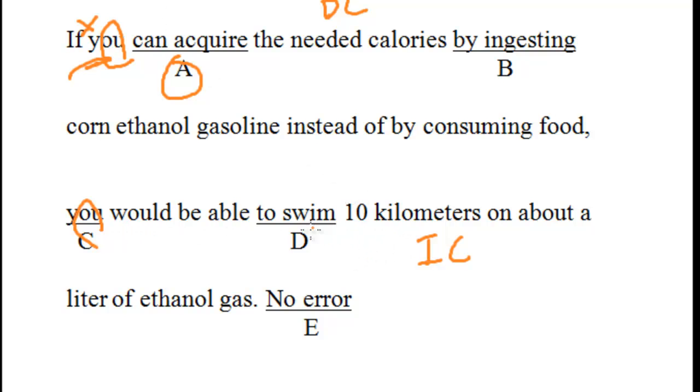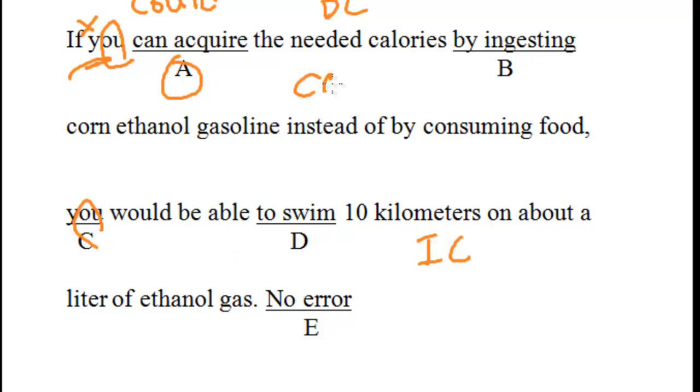It says you would be able to swim 10 kilometers. Right? And if you remember the lessons on conditionals, you know this has to match with could, because this is, I believe, the second conditional, right? The one where I said, if you won the lotto, you would do something. So let's say, for instance, if I won the lotto, I would buy a car, right? These are hypothetical situations, and in this case, this is not real.